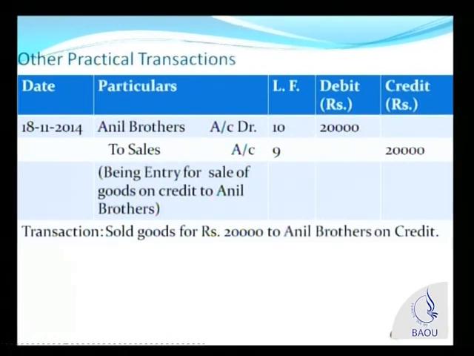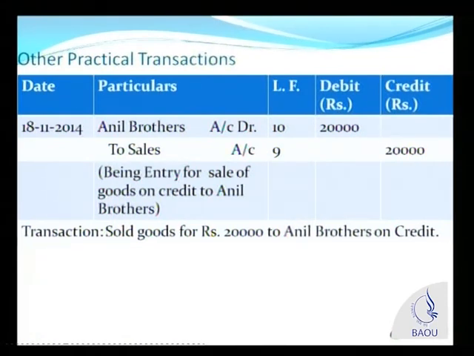Debtor is also known as receivable. So we have to receive 20,000 rupees from Anil Brothers. So Anil Brothers is our debtor. Or we say that we have receivables of rupees 20,000 from Anil Brothers because we have sold goods of rupees 20,000 to Anil Brothers on credit.